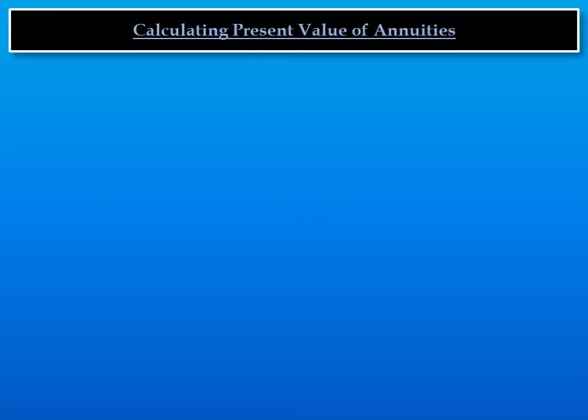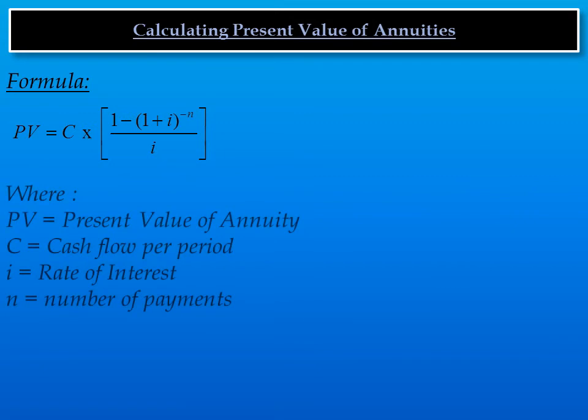And how to calculate present value of annuities? The formula for this is PV equals C into 1 minus (1 plus I) to the power minus n, whole divided by I. And in this formula, PV is equal to present value of annuity, C is equal to cash flow per period, I is equal to rate of interest and N is equal to number of payments.